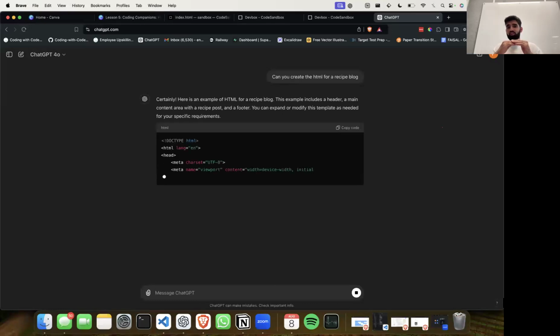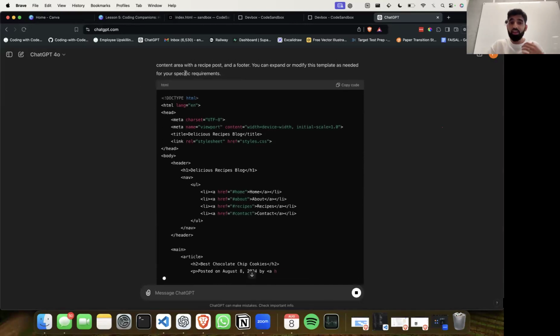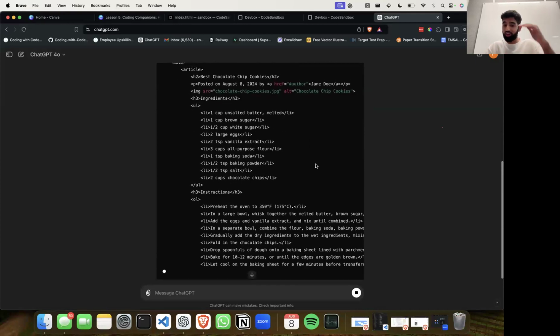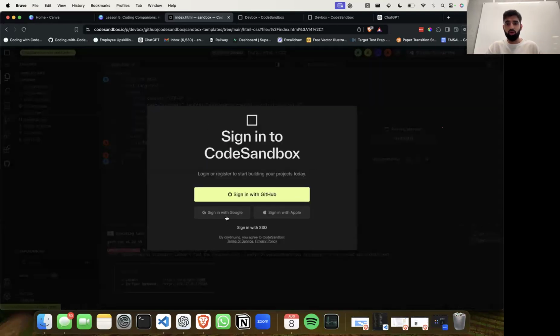we can see that ChatGPT actually gives us all of the information. Now, something to note is that if we head back to here, we should see that if we try and click on it, we can't actually type anything. So whilst ChatGPT is loading up all of our code, and it takes a bit of time to write, if everyone could head back to the page and click sign in, and from there, you'll be able to sign in with a Google account, and that way you'll be able to change the information inside your HTML. So if everyone can do that whilst your code is generating, and then we'll resume.